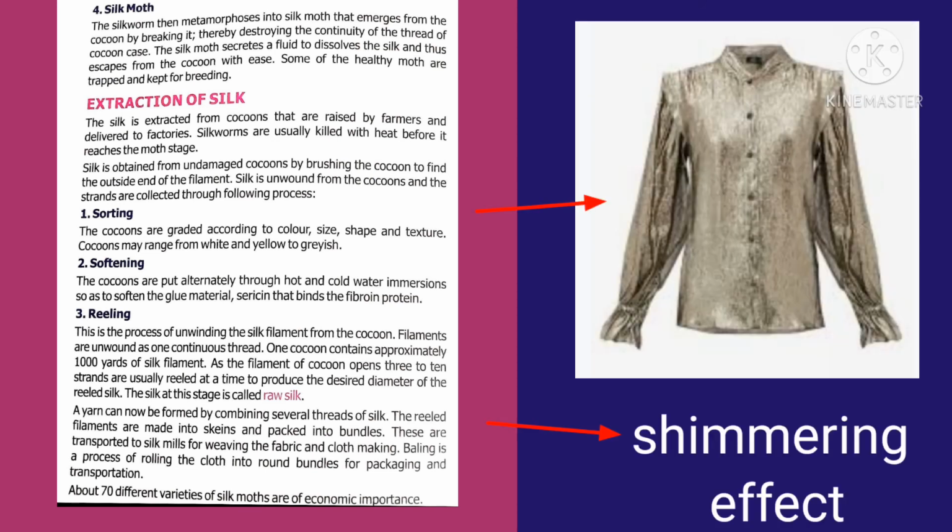The shimmering effect of the silk is because of its refraction of light. It acts as a prism. When light rays fall on it, they refract the light. That is the reason silk cloths always shine.